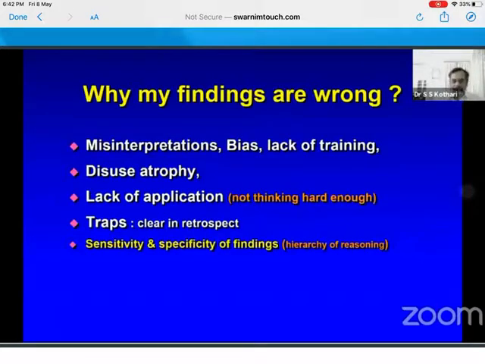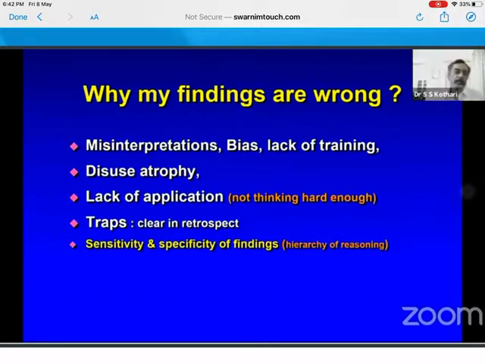So then, having thought of this in a very general way, let us see, for the benefit of postgraduates, why my findings are wrong. Sometimes you say, okay, I knew all that you told me for the last 10, 15 minutes, but why are my findings wrong? It could be wrong because of misinterpretation, because you didn't train yourself. Just one week before the exam, you started going to the ward and started using a stethoscope. And very often, anytime you put the stethoscope between two ribs, you find P2 wide and fixed because the chest rib is giving the trick. So one is lack of training.